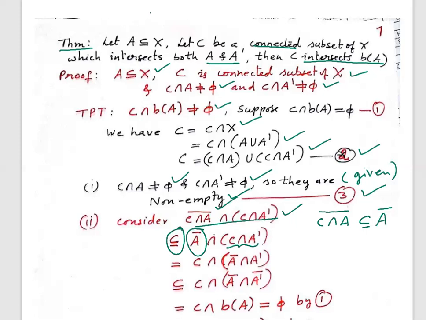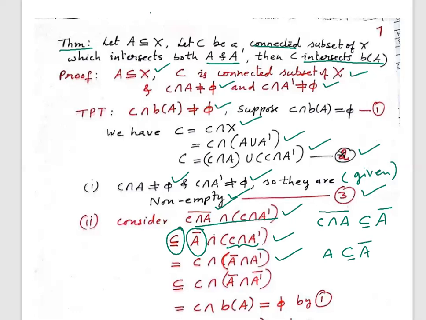Now everywhere there is intersection here, so I can write first C, then intersection A bar, intersection A complement. Just first C is written, that's all. In the next step, any set is contained in its closure.